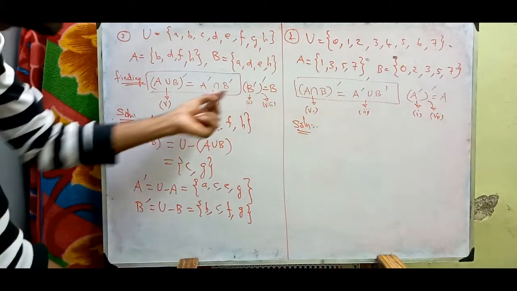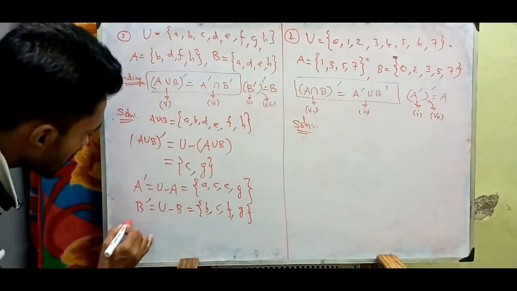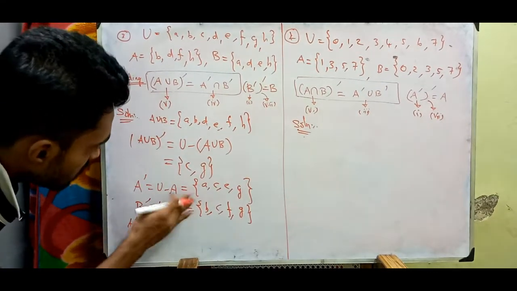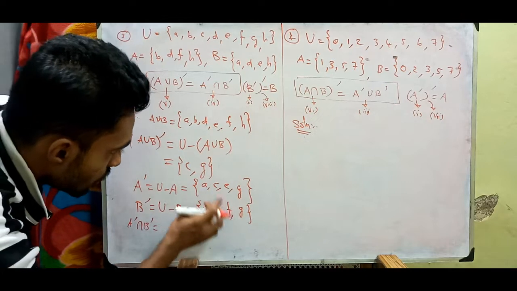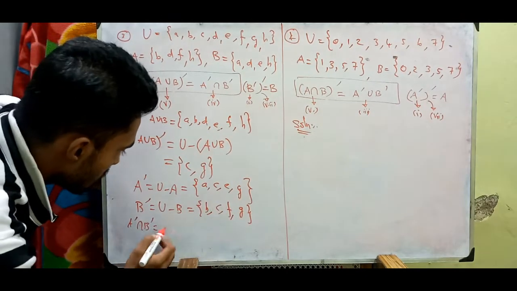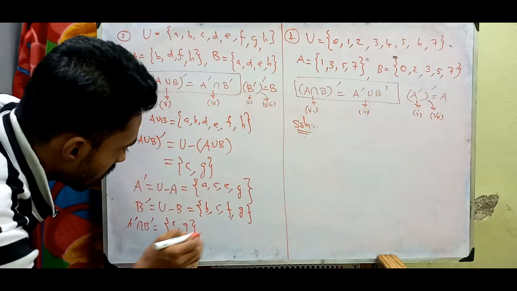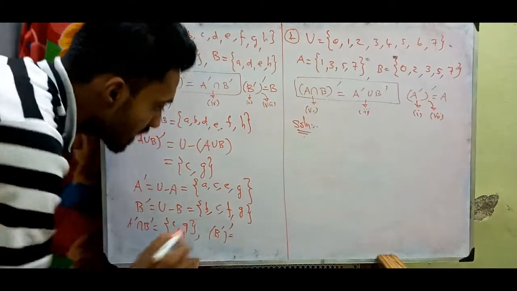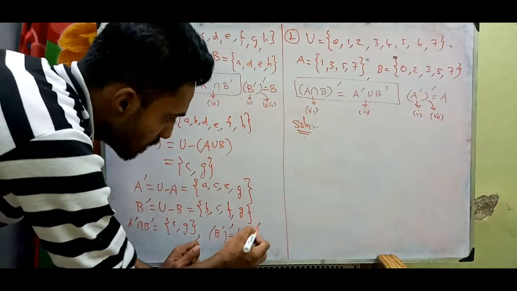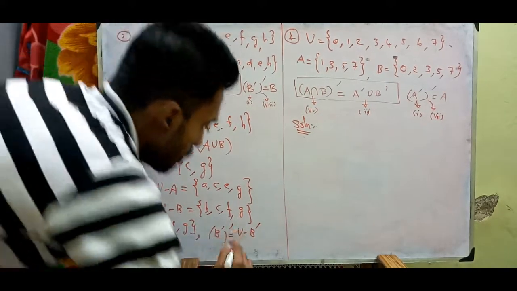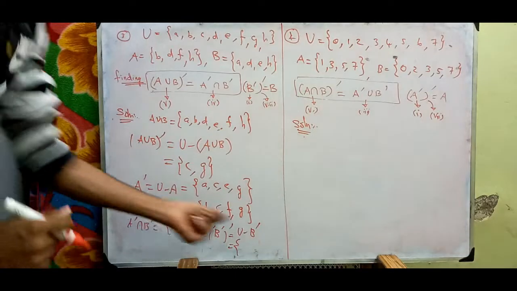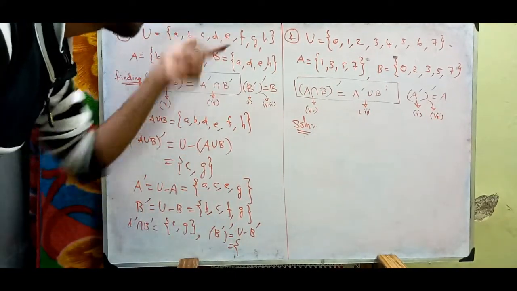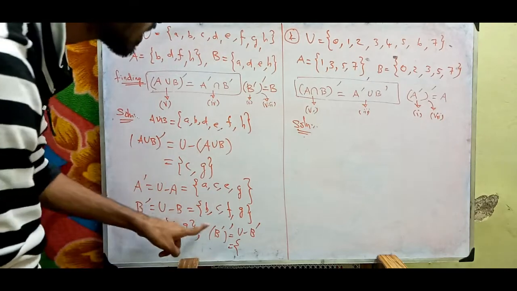Got it. Now we need to find A dash intersection B dash. What is the common element between A dash and B dash? Here I can find the common elements C and G. Only C comma G is the common element. Now we found B dash. If I take one more dash, it is nothing but U minus B dash, the B dash whole dash. B dash is this one, right? We have to eliminate this from U. What will I get?